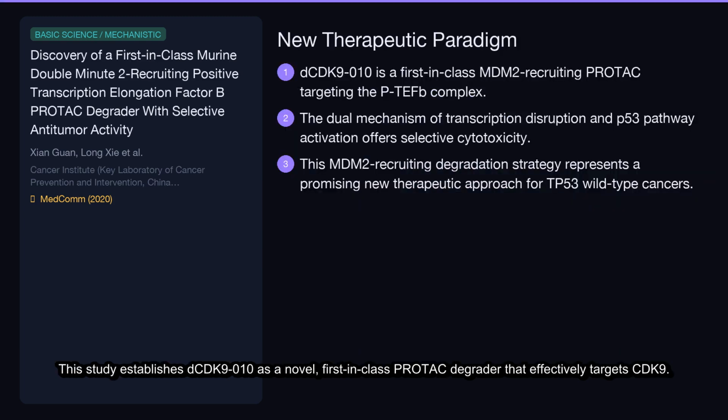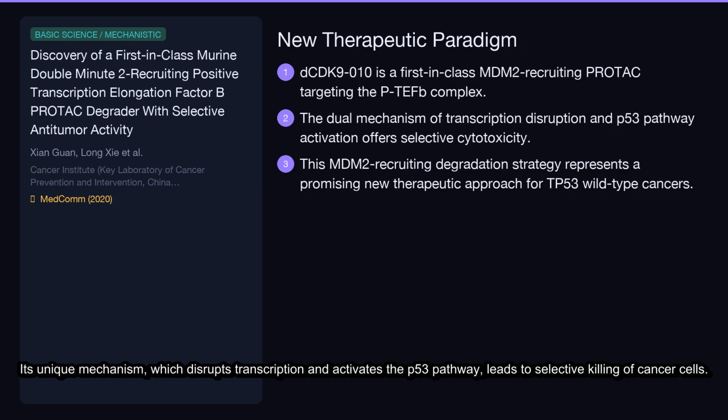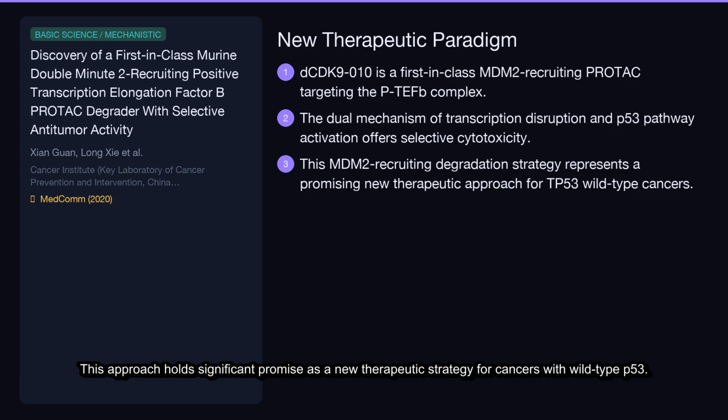This study establishes DSDK9-010 as a novel, first-in-class PROTAC degrader that effectively targets CDK9. Its unique mechanism, which disrupts transcription and activates the p53 pathway, leads to selective killing of cancer cells. This approach holds significant promise as a new therapeutic strategy for cancers with wild-type p53.